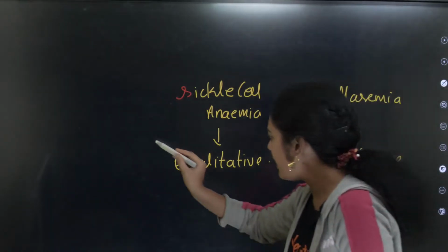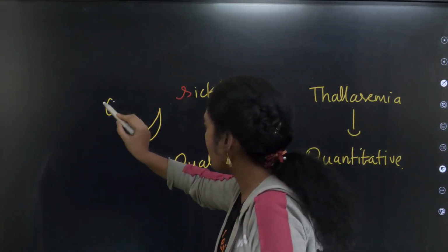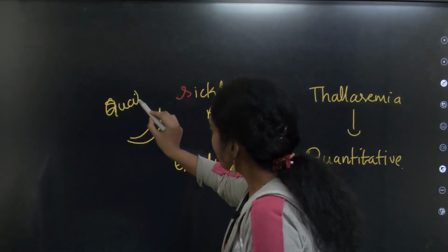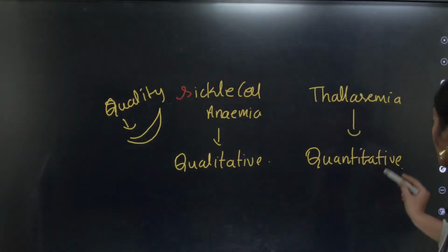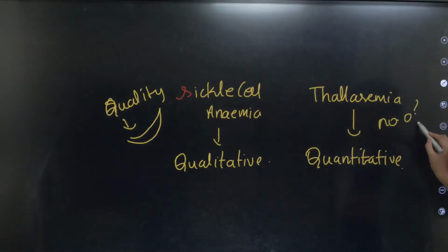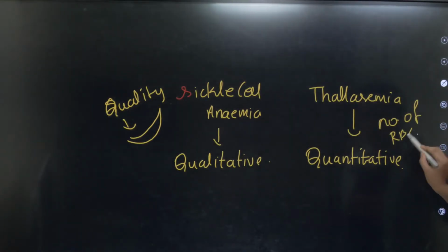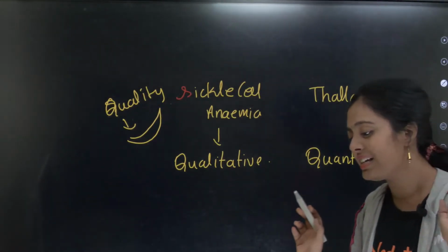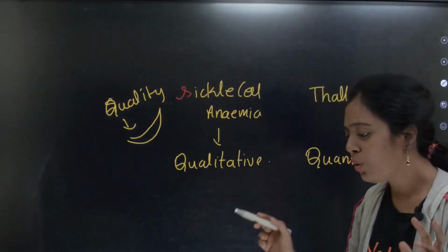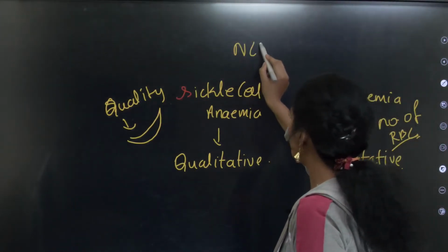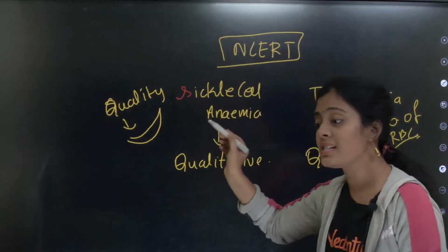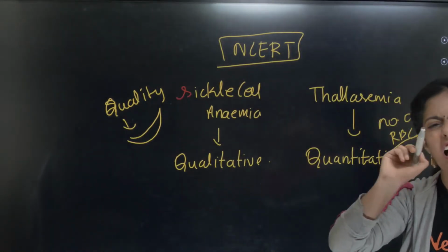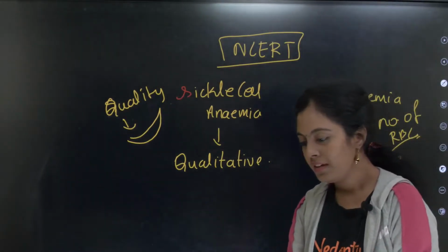In sickle cell anemia, the RBC is sickle shaped. It's a problem of quality. The quality of RBC is decreasing. Okay, here the number of RBC itself is decreasing. Quantity is decreasing. Yes. Understood? This is very important. NCERT. You can go check, if you have your textbook right now. This is given in thalassemia, in the last red line.